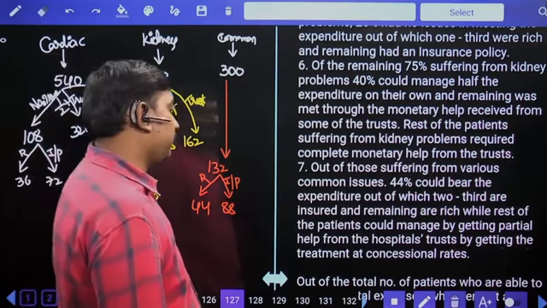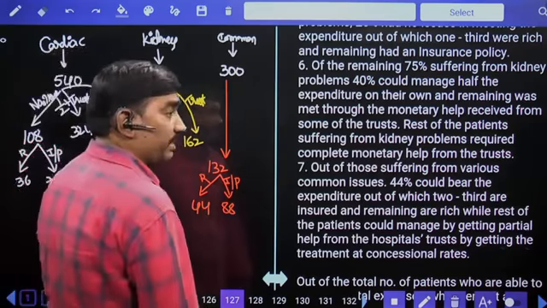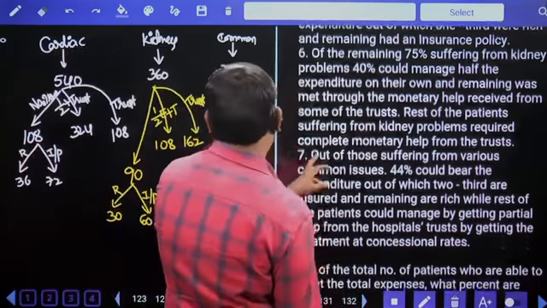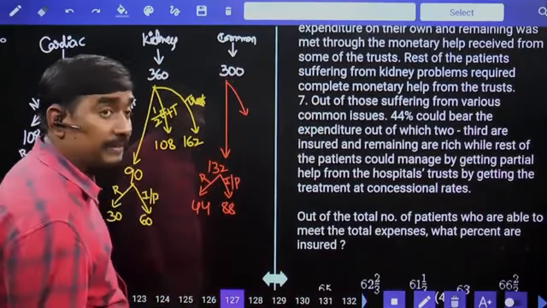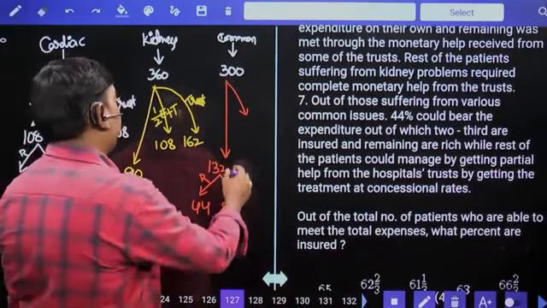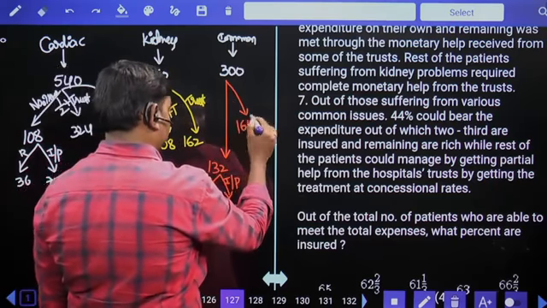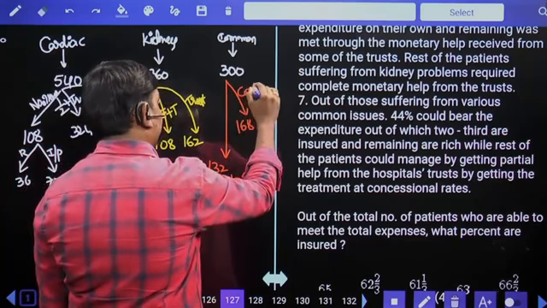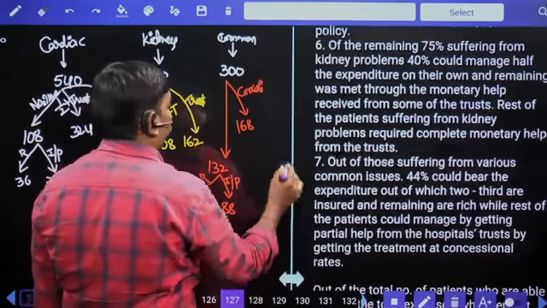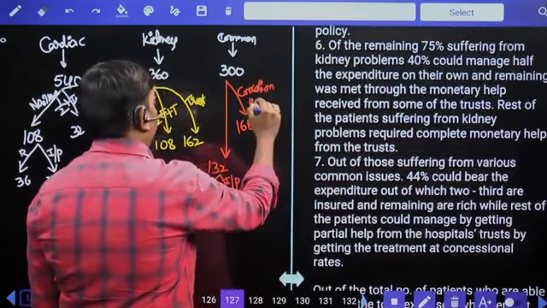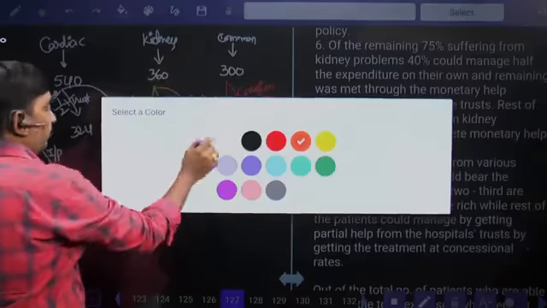While the rest of the patients could manage by getting partial help from the hospital trust, by getting the treatment at concessional rates. Out of 300, 132 is over. So remaining at concessional rates means 300 minus 132, 168 members at concessional rates. That's the given data. Then look at the questions here.